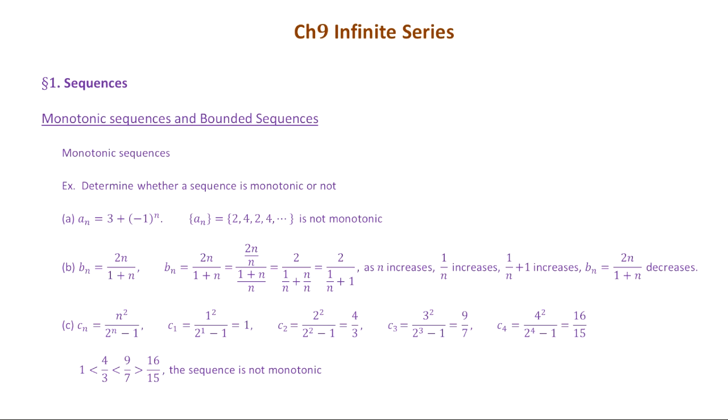Previously, we have n both on the top and at the bottom, so it's hard to determine whether the sequence is increasing or decreasing. But once you write it in the format with only one term in this expression depending on n, then we can judge whether the sequence is monotonic or not. So what we do is we just let n increase. So as n increases, 1 over n decreases.